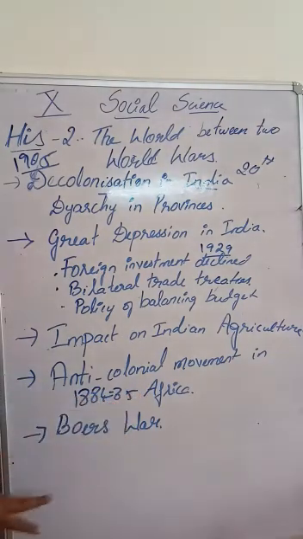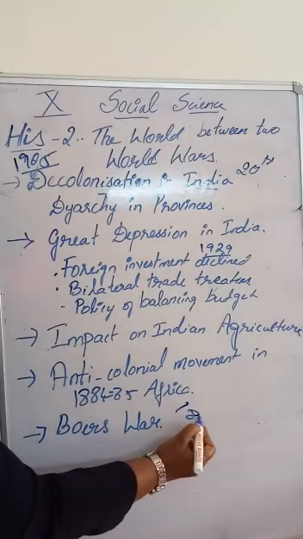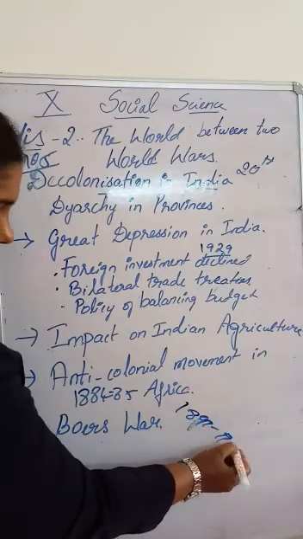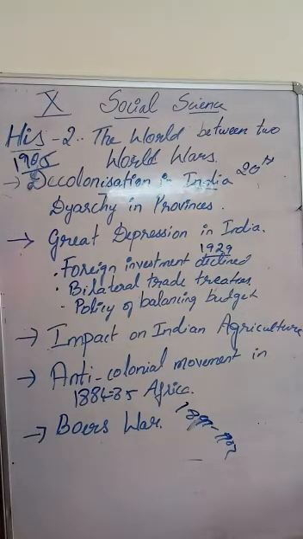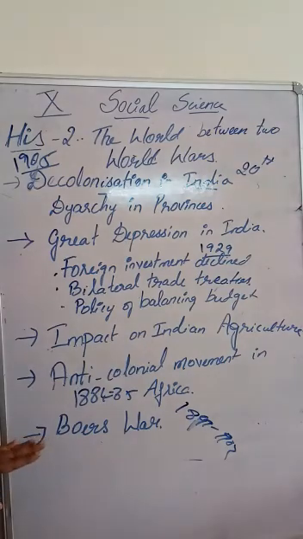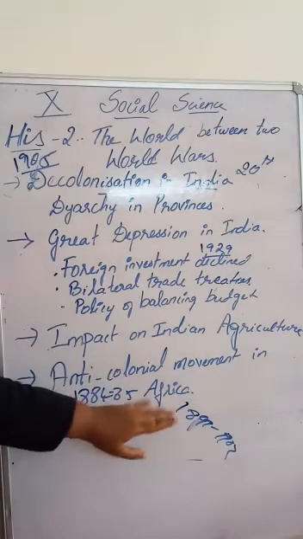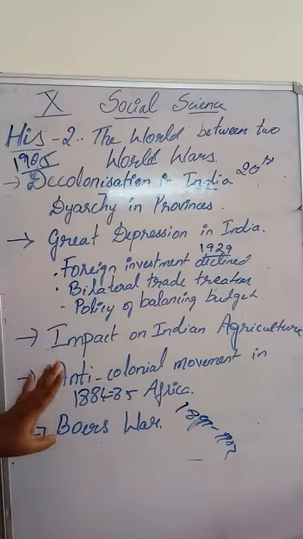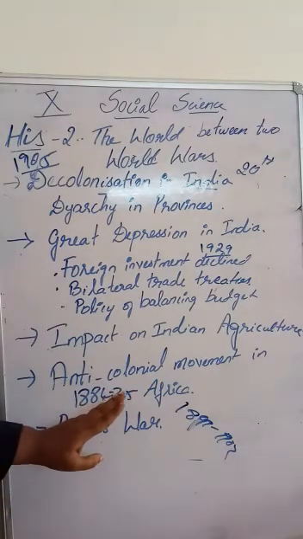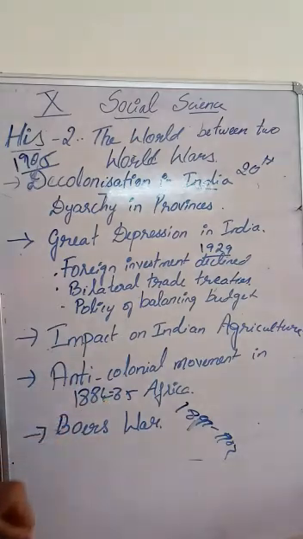In 1899 to 1902, the Boers were initially successful against the British, but during the latter half of 1900, the Boers had to surrender to the British. The British started taking control over the Boers in South Africa.